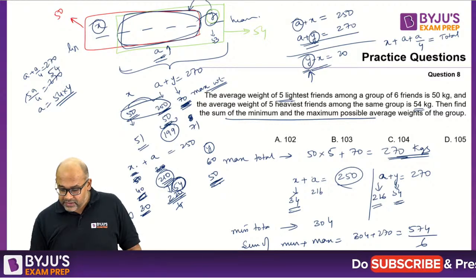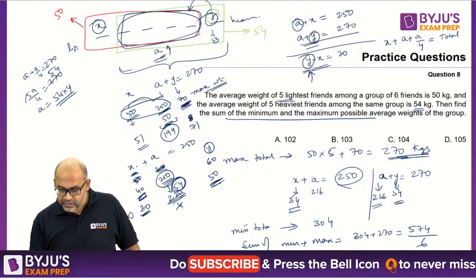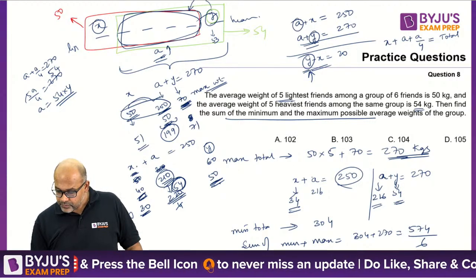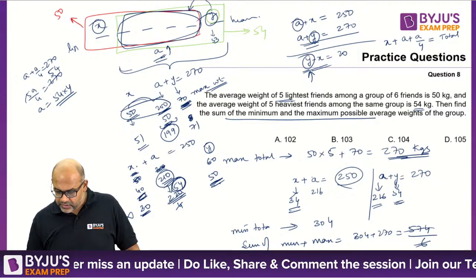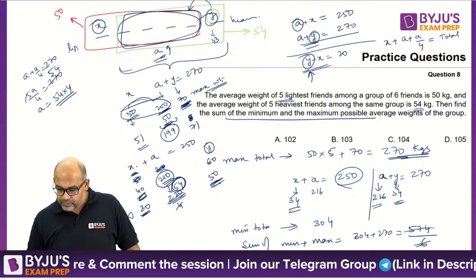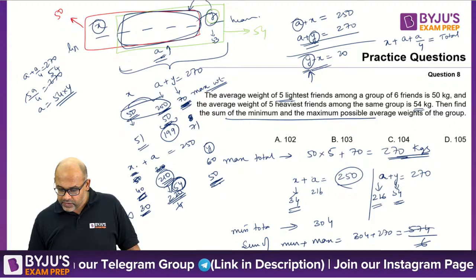So divide by 6, is it 270? Okay, this is turning out to be less than 100. Okay, did I make an error anywhere? No, this is correct.